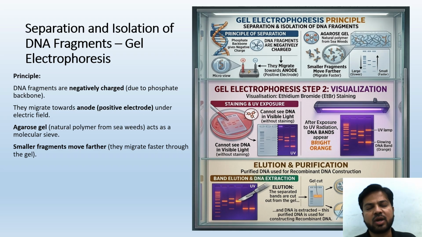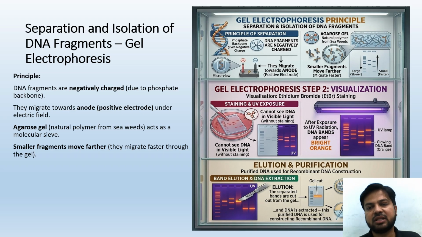In Hindi and in local language it is called chhanni basically. Anyways, agarose gel, a natural polymer from seaweed, acts as a molecular sieve. Smaller fragments move farther, they migrate faster through the gel. So this is the principle that we are going to use. Okay, I'm going to have a complete understanding of the process also.